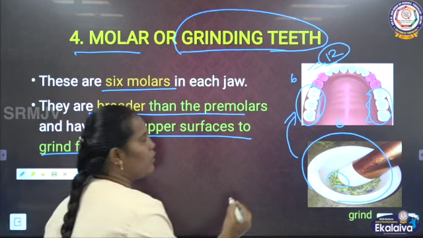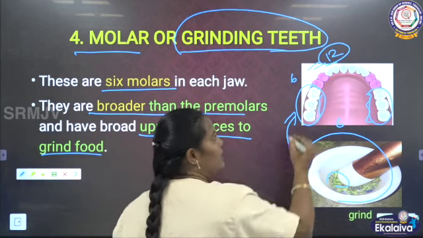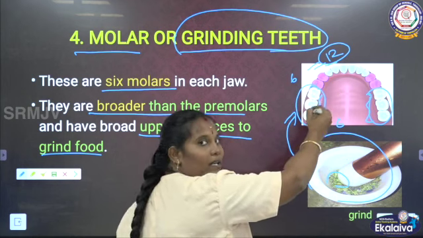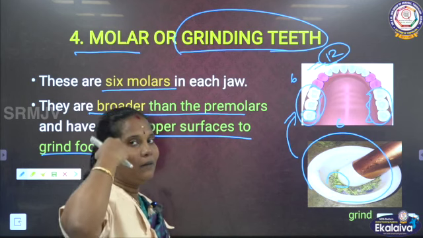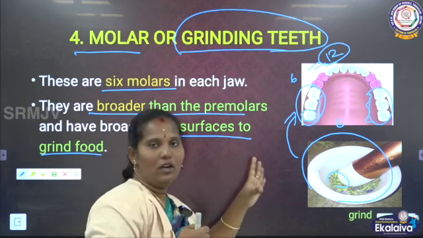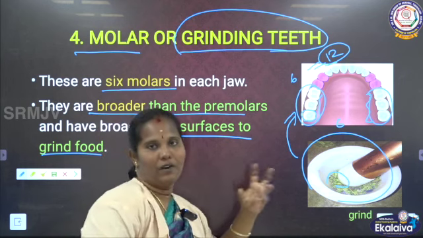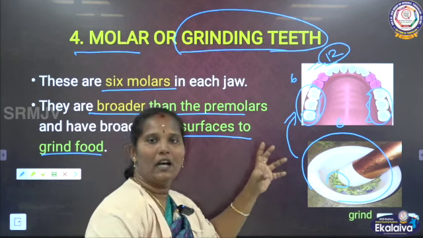They are present after the premolar teeth. They have a broad and flat surface, and they are attached to the face bones, so they are very strong. This is the reason they help to grind our food. So molar teeth help us to grind our food.